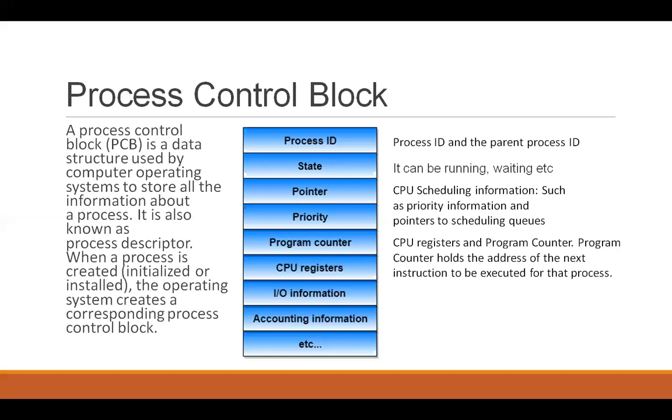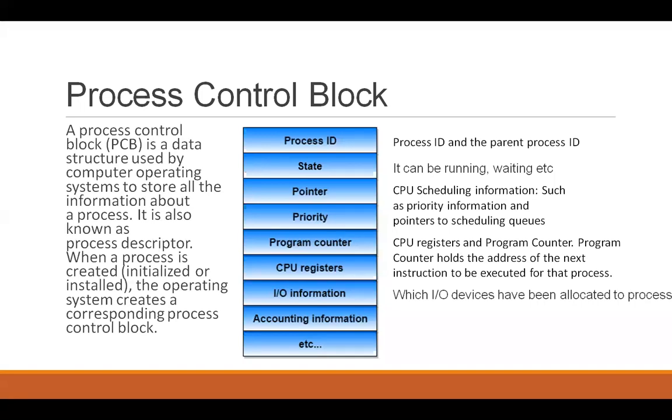You remember the fetch, decode, and execute cycle started with the program counter sending the address to the memory address register. So the state of the program counter and CPU registers is also saved in the process control block. So the processor knows where to get the address from, and where to start executing the program, which line is to be executed first. And then the program counter keeps pointing to the next lines.